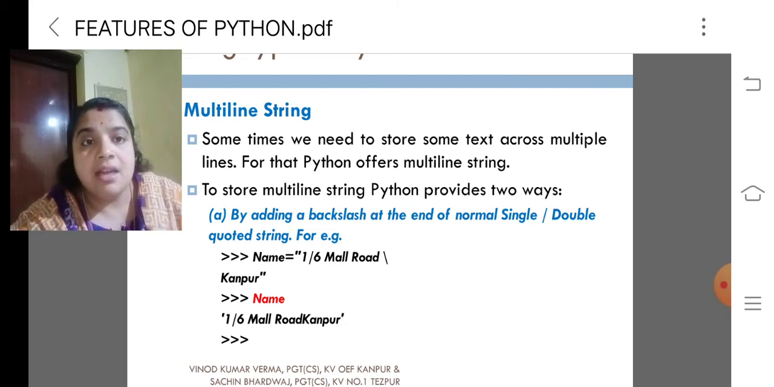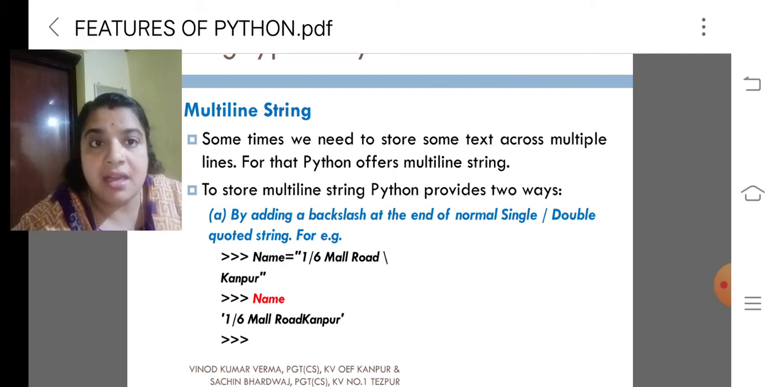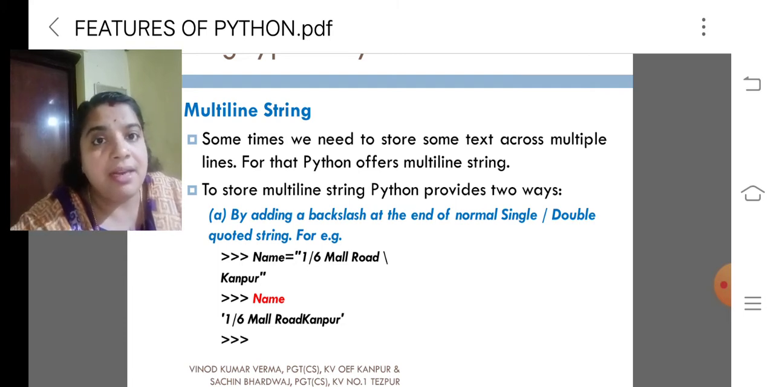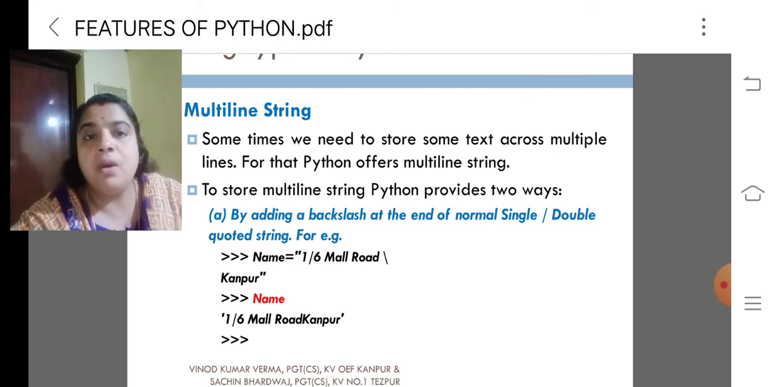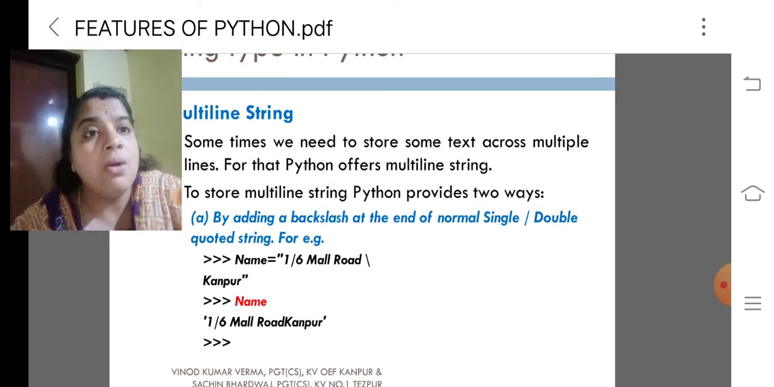The first one is by adding a backslash at the end of a normal single or double quoted string. Look at the example given, 1/6 Mall Road, Kanpur. While getting the name literal, we will get 1/6 Mall Road, Kanpur in a single line only. That means the output will be in a single line. If you want to make it in double line, now look at the example.